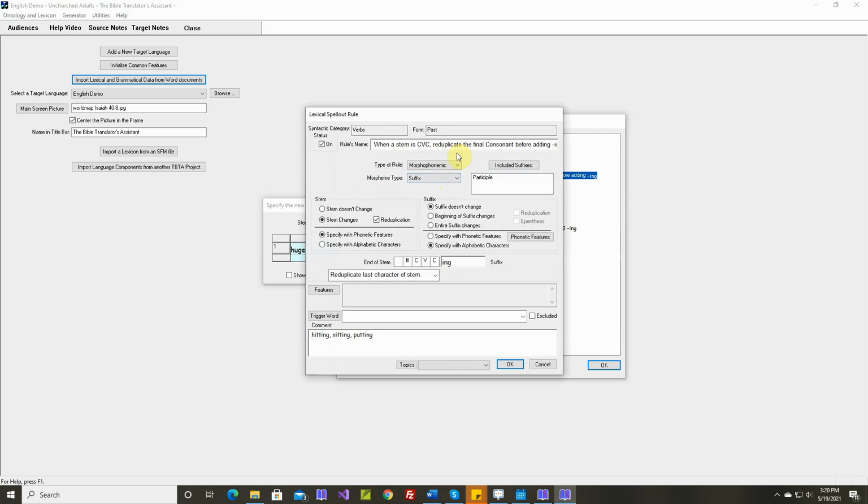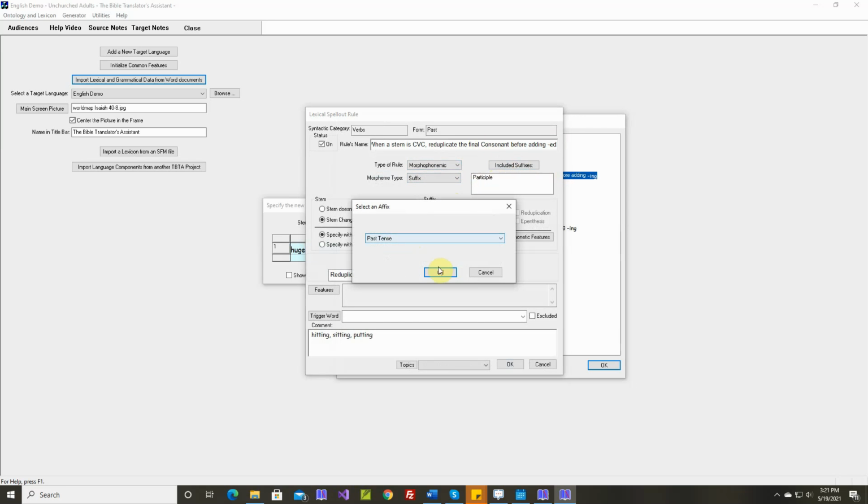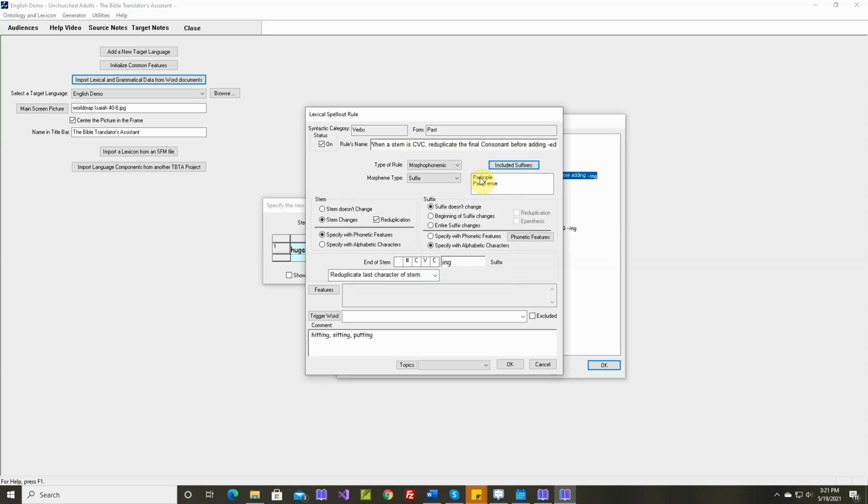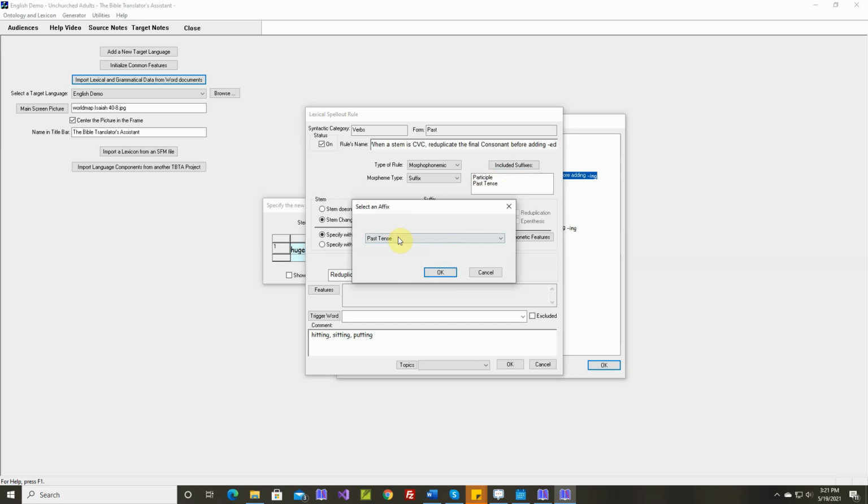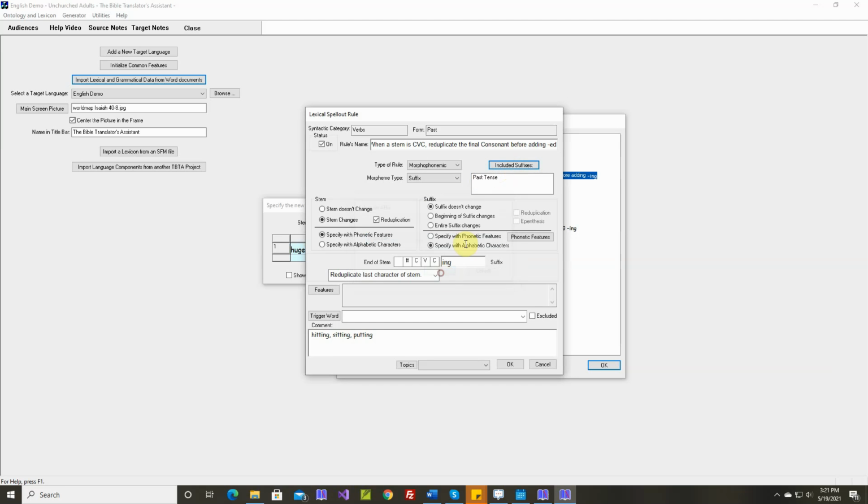When a stem is CVC, reduplicate the final consonant before adding ED. Okay, morphophonemic suffix, the participle. We want it to include past tense. To get rid of participle, we need to select it again from the drop-down, and that will eliminate it. So now this only applies to the past tense, because we're in the past form.